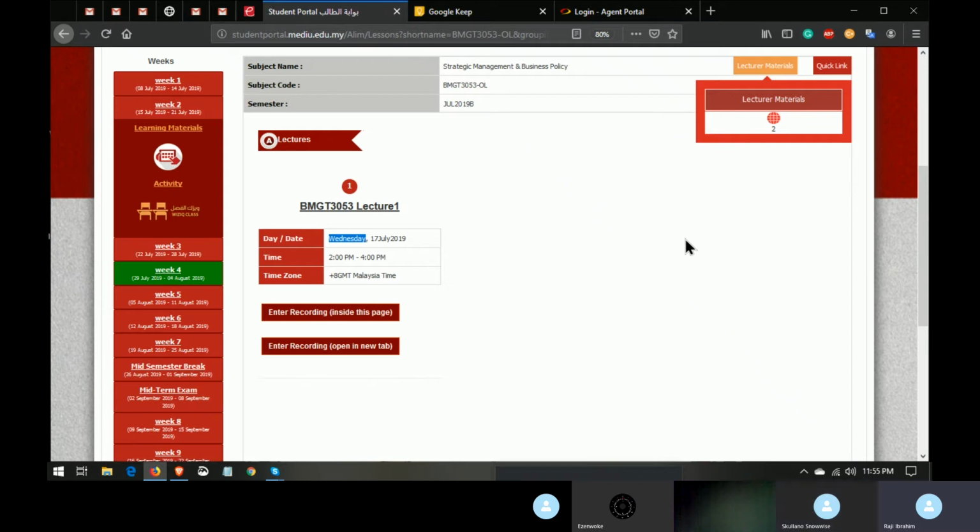For you to use this, you have to ensure that you enable Adobe Flash Player. Adobe Flash Player is not a software you have to worry about. It's just a tiny light tool. It will allow flash items or shockwaves to play on your browser. Once you allow that, this will link up to the virtual classroom where the lecturer is, and you'll be able to connect with the lecturer.